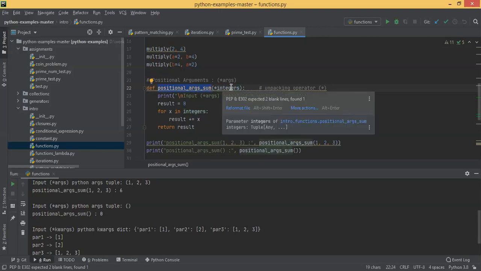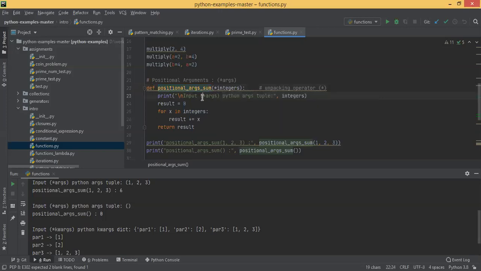Okay, they call star integers. That means you should be able to pass 0 or n number of integers to this particular function. So when you are calling positional arg sum, you can pass n number of integers. You can call this function without passing any parameters. You can call this function by passing multiple integers also.